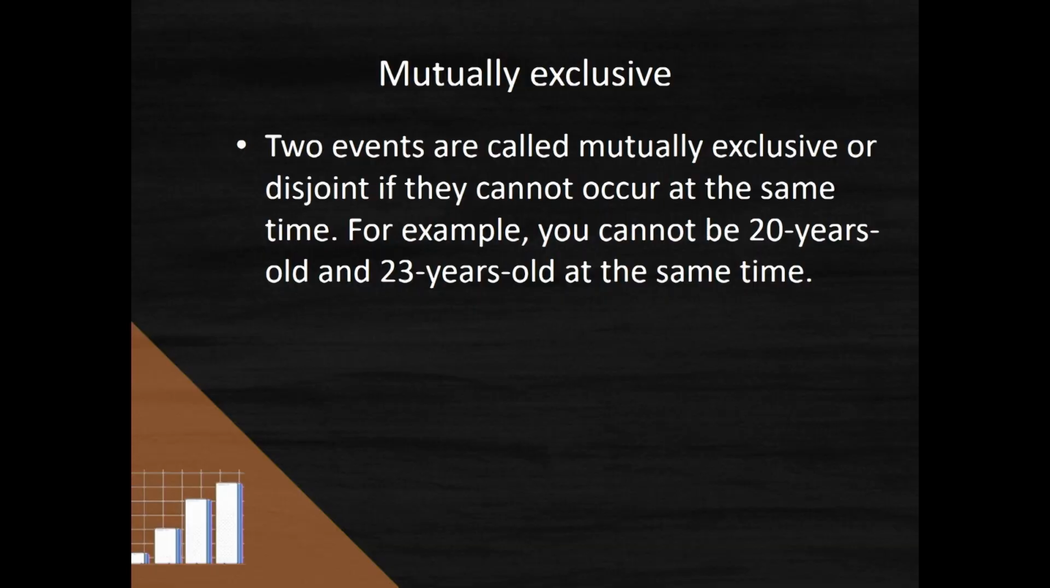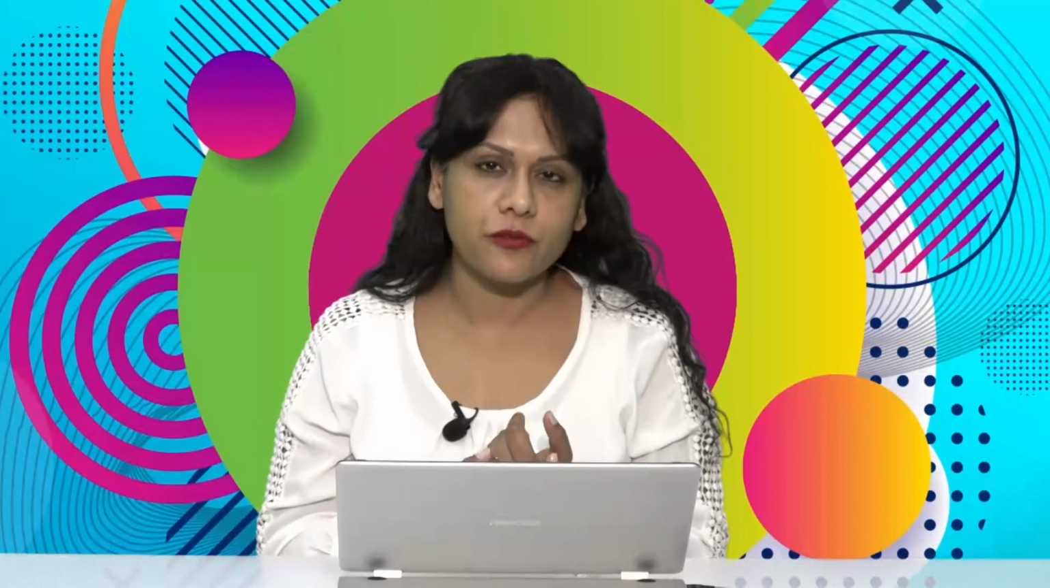Another word for mutually exclusive is disjoint. Basically, two events are mutually exclusive if they cannot occur at the same time. For example, you cannot be 20 years old and 23 years old at the same time. Those two things cannot happen at the same time. They are mutually exclusive. It cannot be day and night at the same time. That's mutually exclusive. Okay, so think about what are other events that are mutually exclusive. Think about that as we go into a break, and we'll discuss more about mutually exclusive events when we come back.